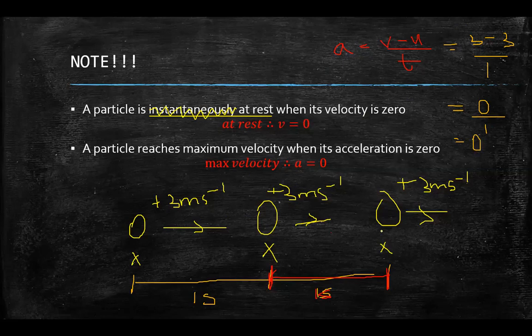If I do the same thing here, it would be the same thing, right? So final is 3, initial is 3, divided by 1 second. It would give me back 0.